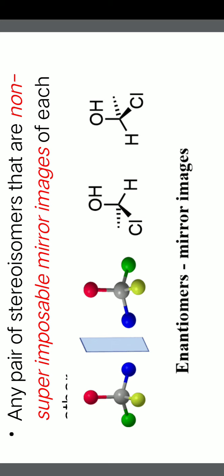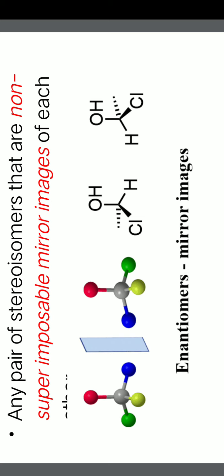Now, these two mirror images are non-superimposable. That is the second condition. That means we cannot place one mirror image on the other mirror image. That means these two mirror images are two different molecules. So you cannot place one molecule on the other molecule. Then if these two conditions are satisfied, these two molecules are called enantiomers. They are nothing but mirror images and non-superimposable on each other.